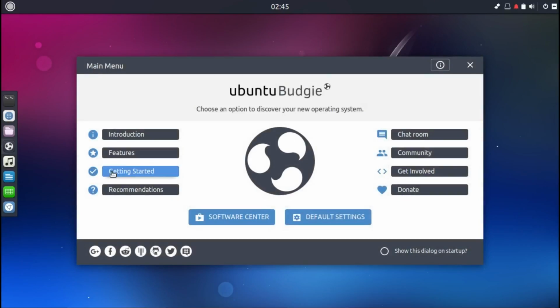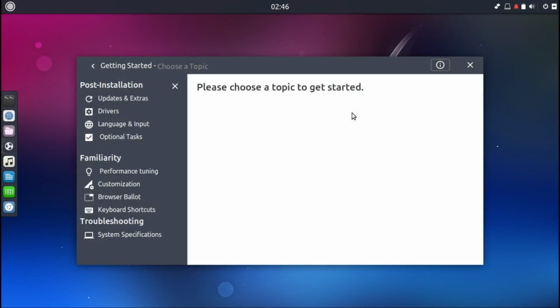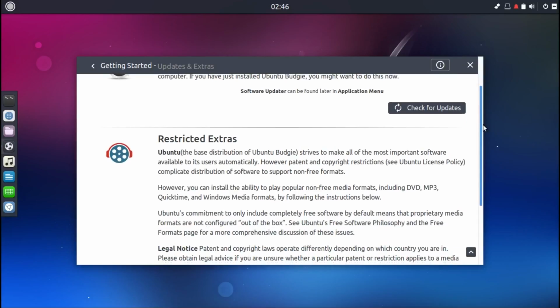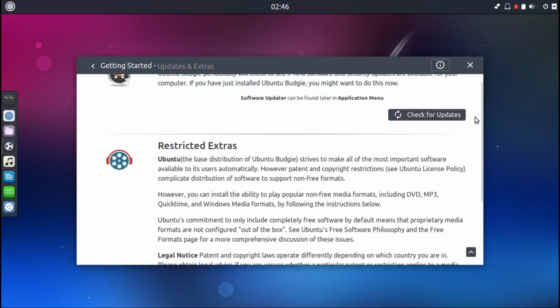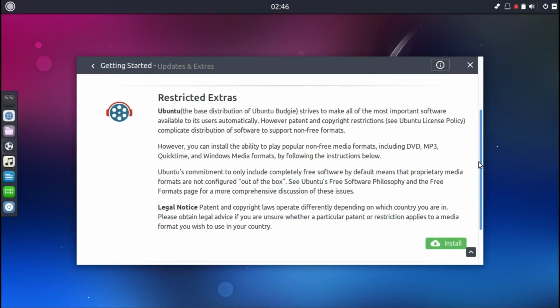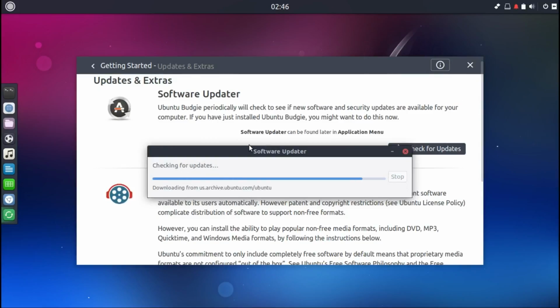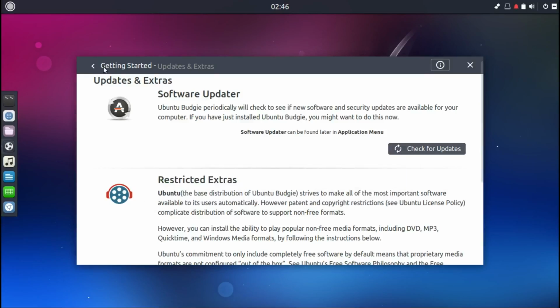Getting started. This is what you will get when you sign into your Budgie system the first time. You will get this page, and it will look exactly like this. Then you can check around here for updates. I did it not too long ago, but it's always good, so we can always check again.